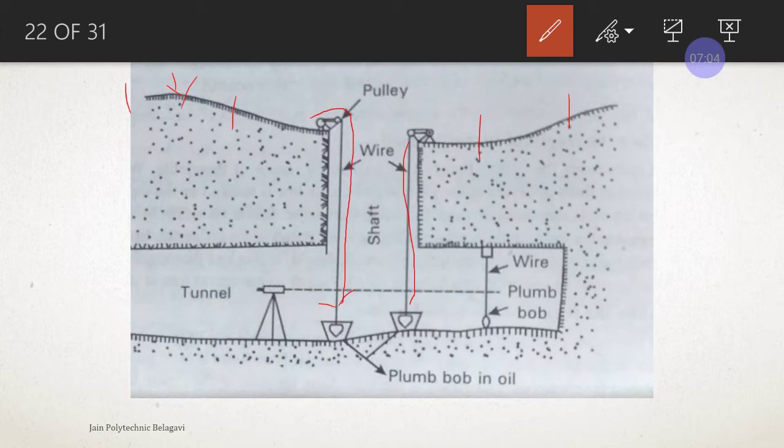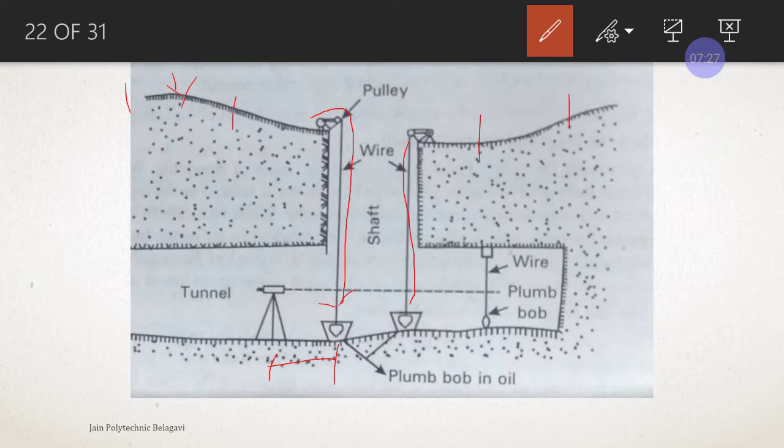Once these two wires are in one line, then 7 meters away from the wire, we are going to place a theodolite. Okay, and we are going to intersect both the wires in a straight line.